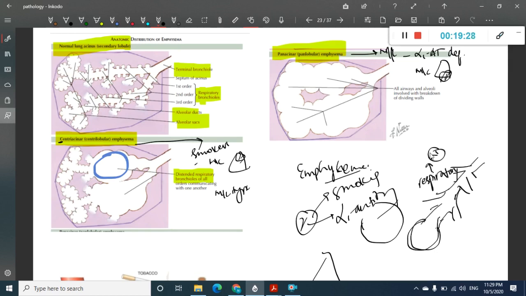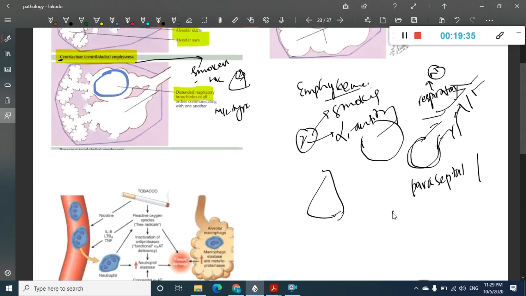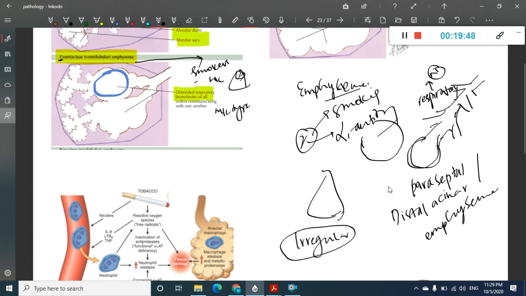What do we call this? This is called paraseptal or distal acinar emphysema. And there is one more type of emphysema, which is irregular emphysema, where obviously irregular acini are seen. So we have 4 types of emphysema: centriacinar emphysema, pan-acinar emphysema, distal acinar or paraseptal emphysema, and irregular emphysema.